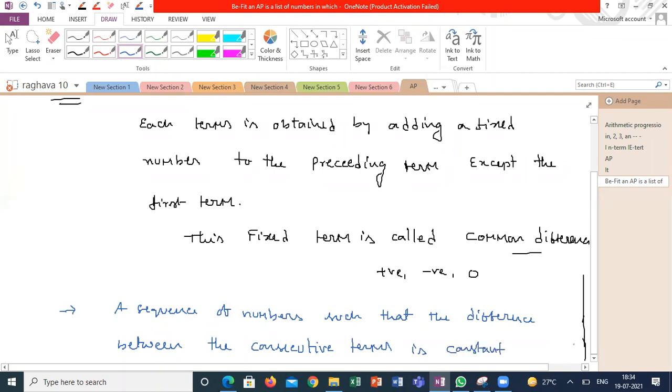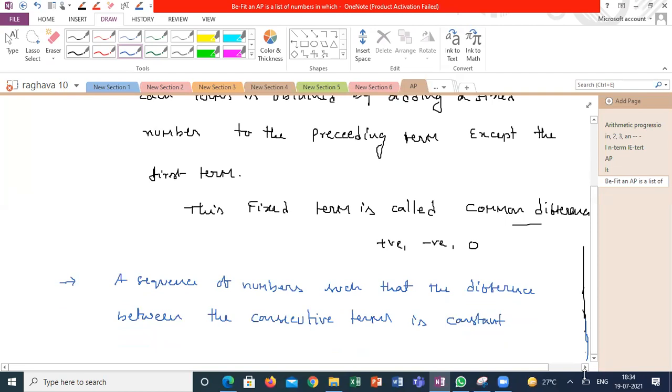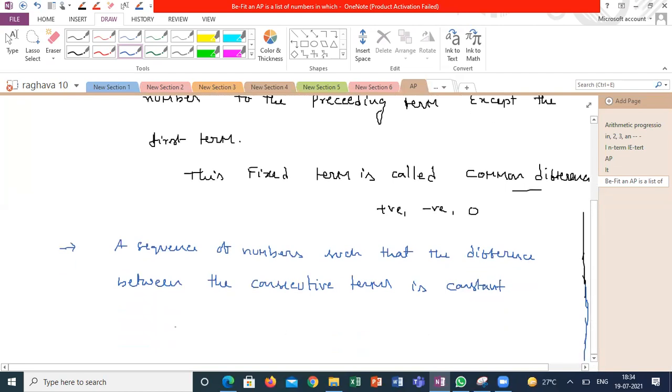The constant difference is called common difference. It is common to any two consecutive numbers. Am I right or wrong, guys?